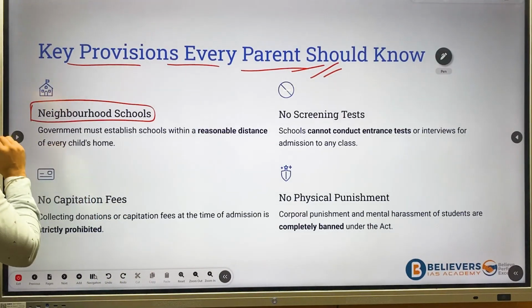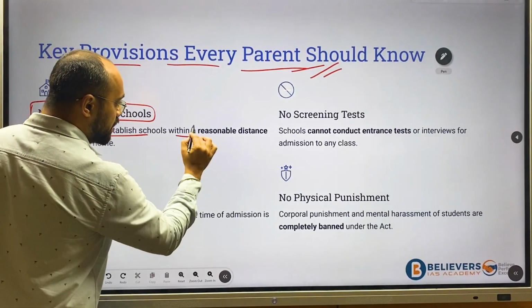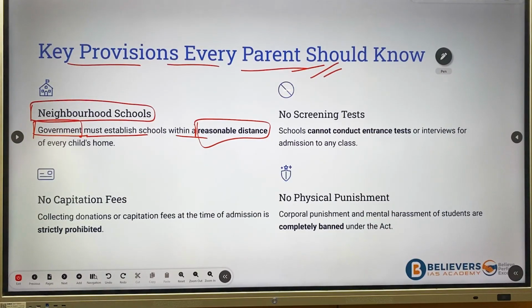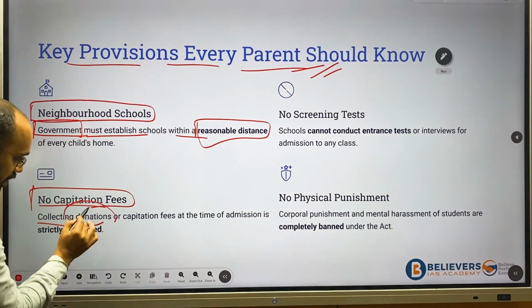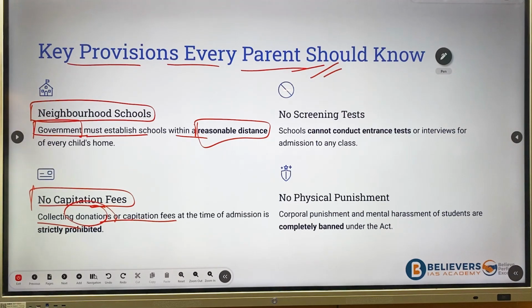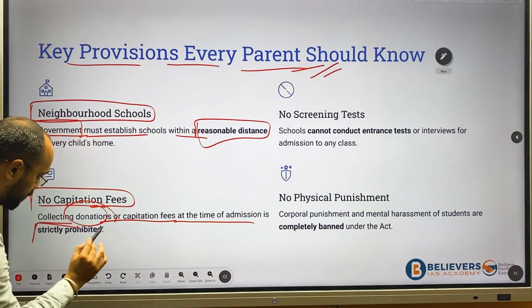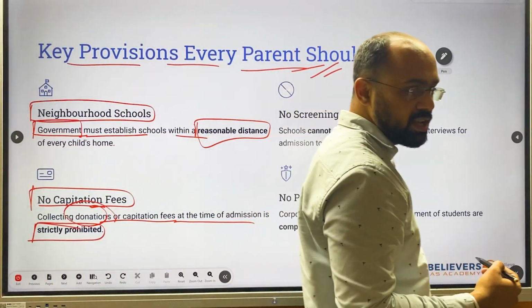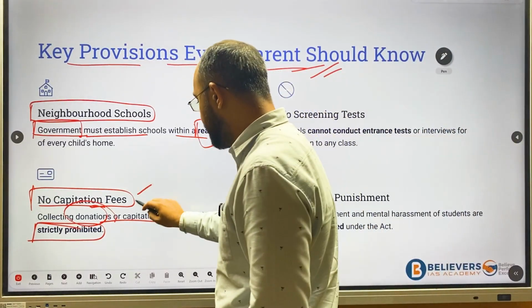So that is the reason the government must establish schools within a reasonable distance. This is one of the key provisions of the act. And next is no capitation fees. Collecting any donation or capitation fees at the time of admission is strictly prohibited. Any kind of donation or any hidden charges should not be taken from the children, because it is free education.